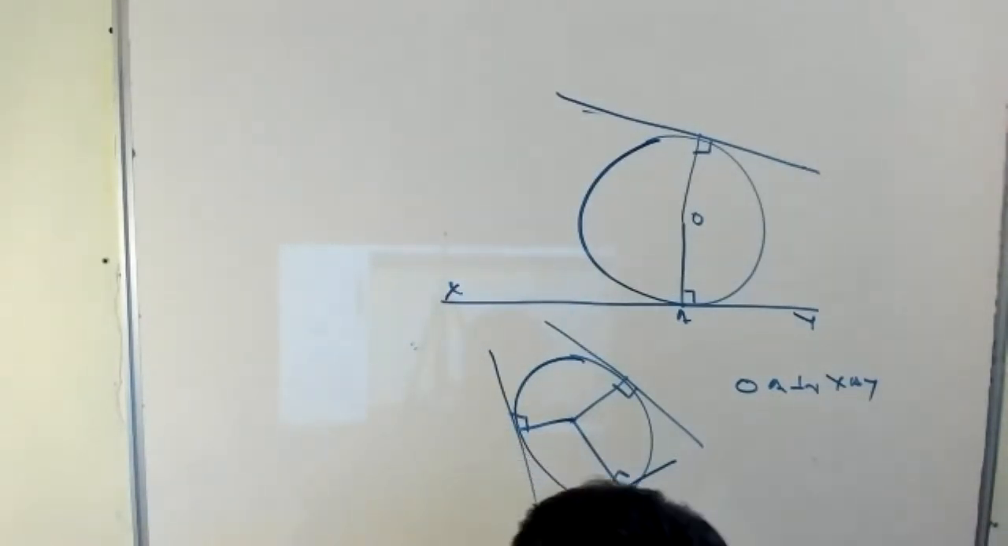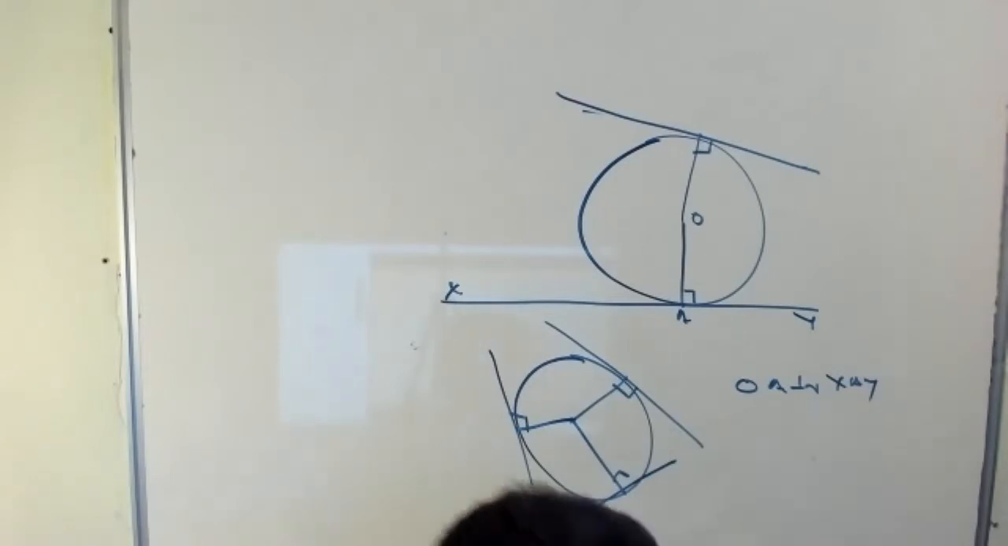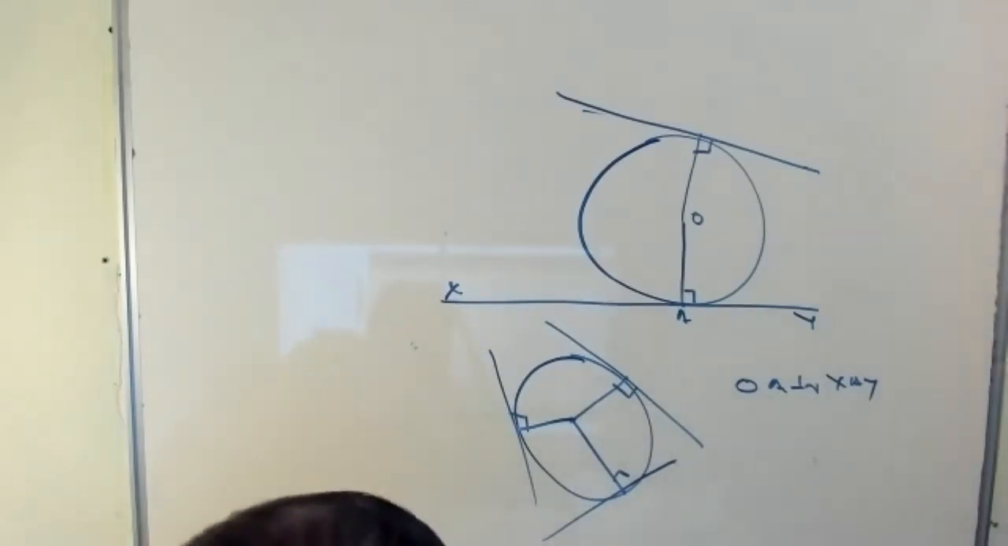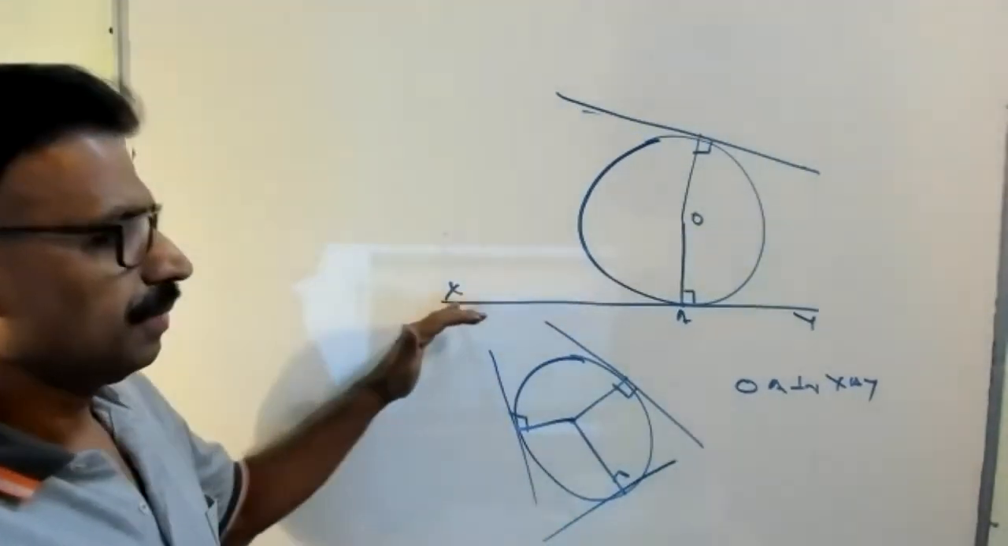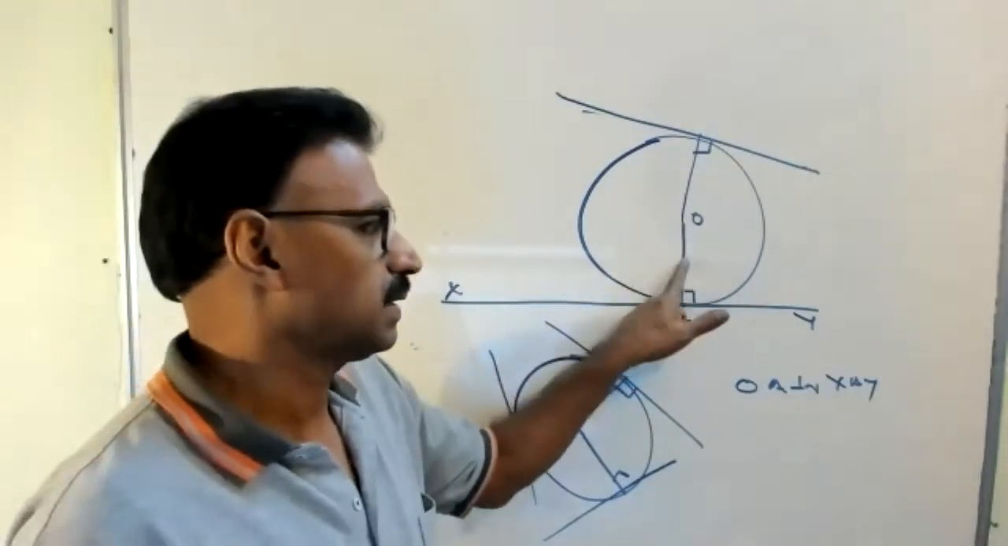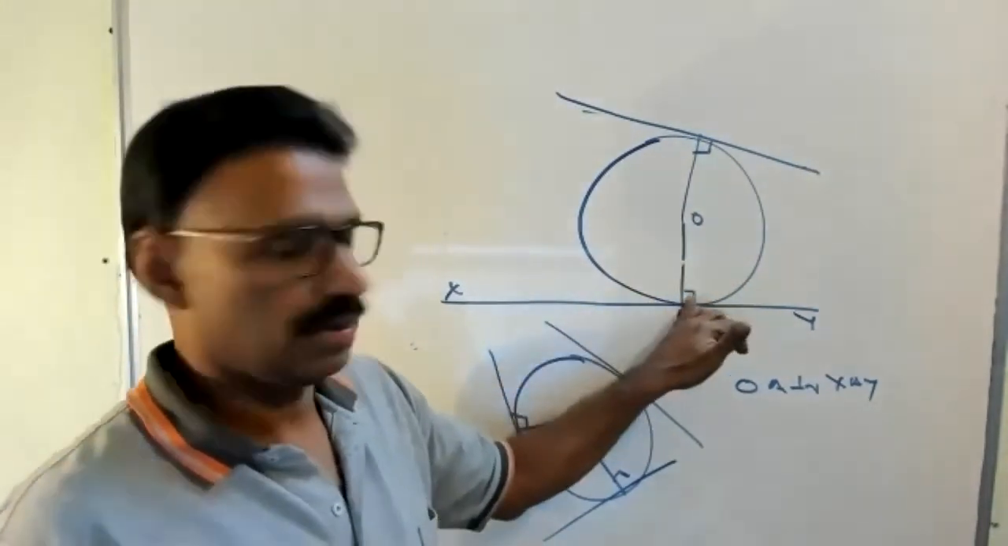A line drawn through the end point of a radius and perpendicular to it is a tangent to the circle. Clear or not? Both theorems understood? The first theorem: the radius and tangent are perpendicular.